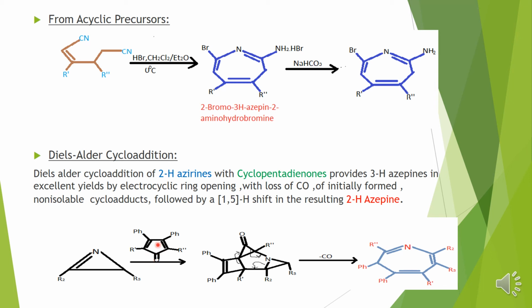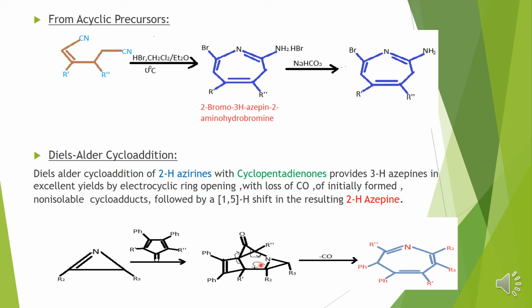cyclopentadienone, at that time one non-isolable cycloadduct will be formed. After the formation of this unstable, non-isolable complex, you have to do the 1,5 shift over here.